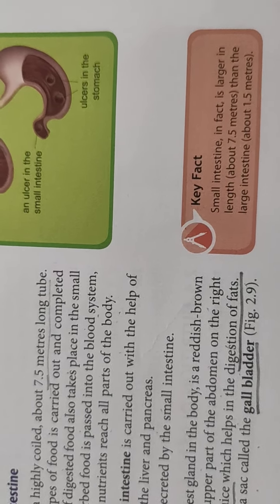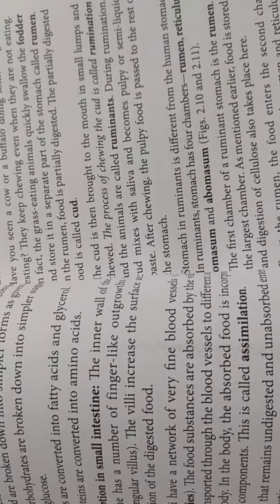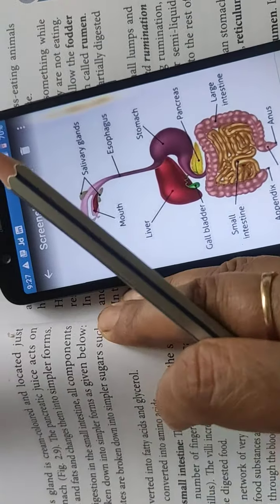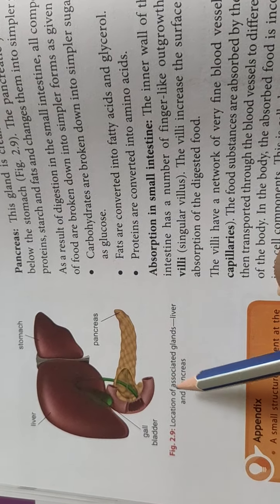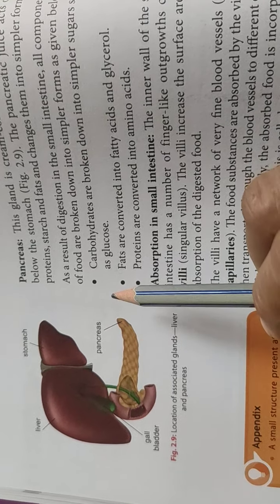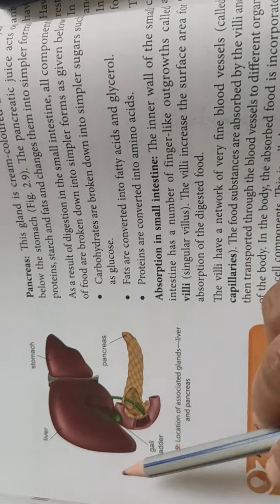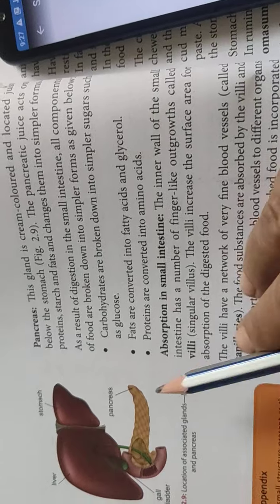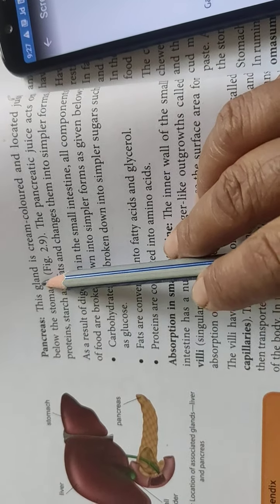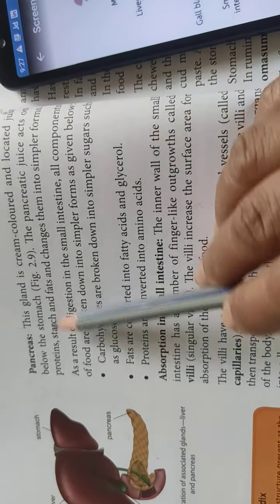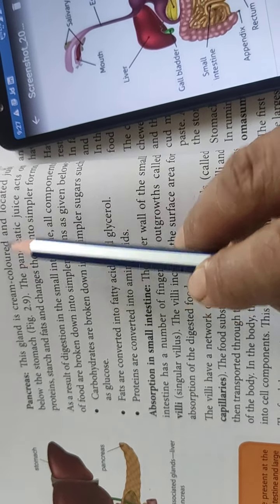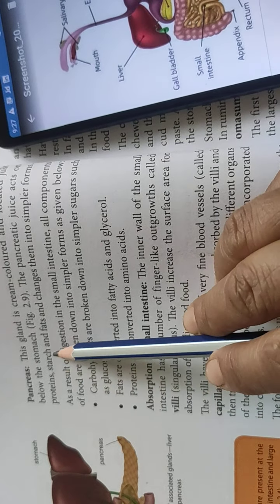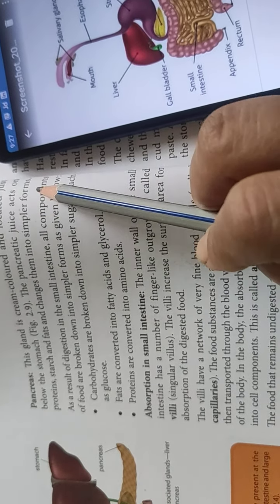Okay, so now let's come to the pancreas. What is the pancreas? What is the work of the pancreas? See here, they have given the picture of the liver and the pancreas and the glands associated with all those. So this is clearer. This gland is cream colored and is located just below the stomach. The pancreatic juice acts on protein, starch and fats and changes them into simpler form.